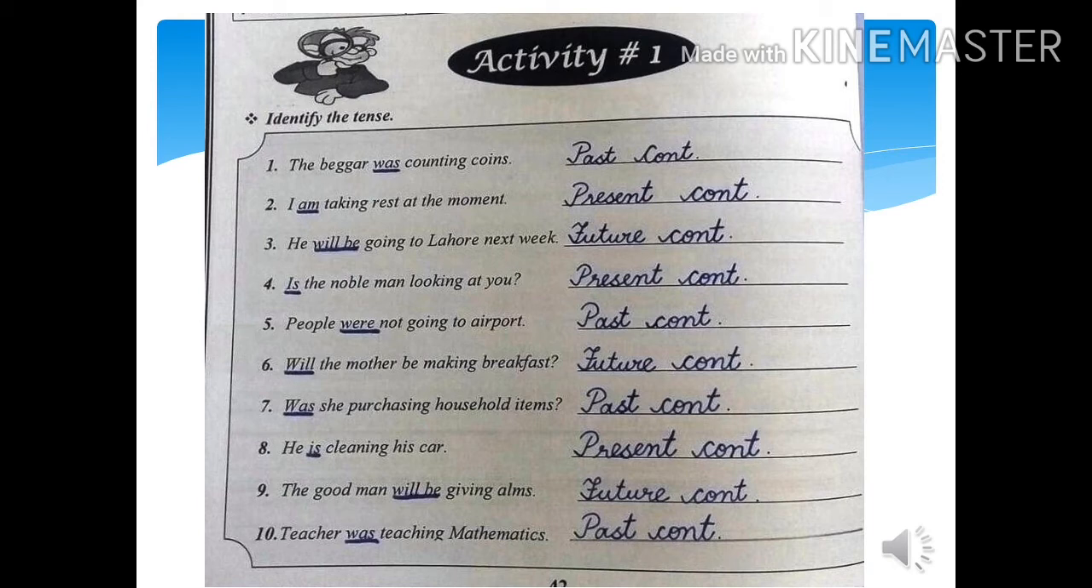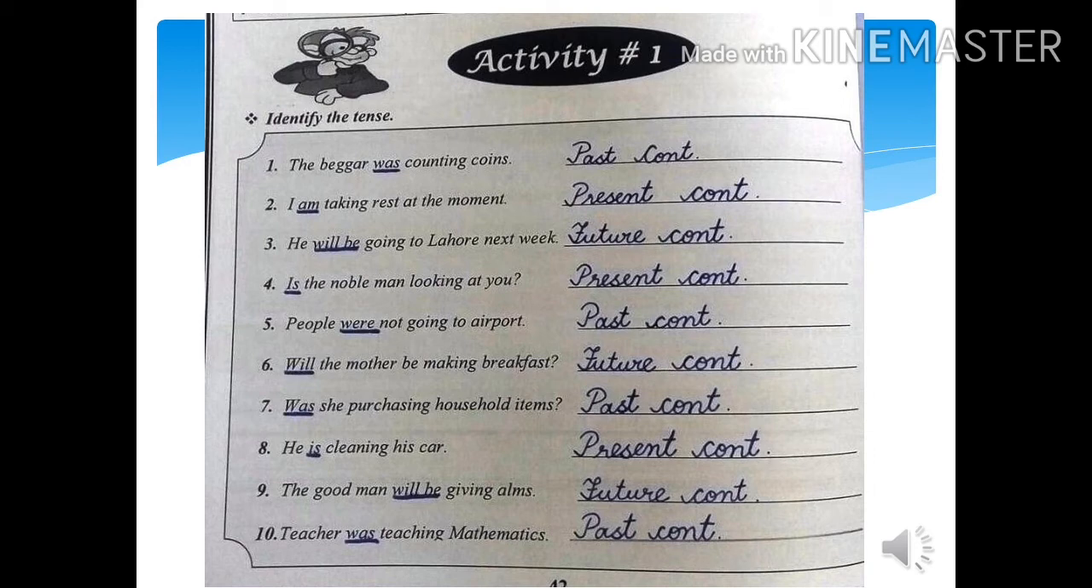Number 2, I am taking rest at the moment. Here you can see am is there, so it is present continuous tense. Number 3, he will be going to Lahore next week. Of course, will be is there, then it is future continuous tense. Number 4, is the nobleman looking at you? So it is present continuous tense.